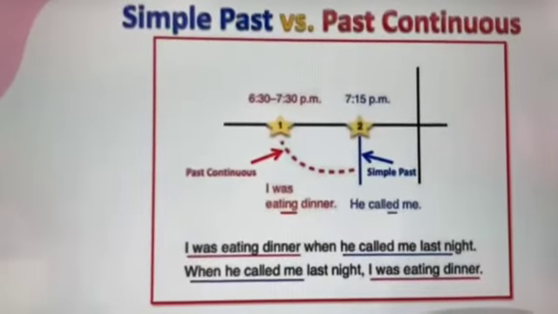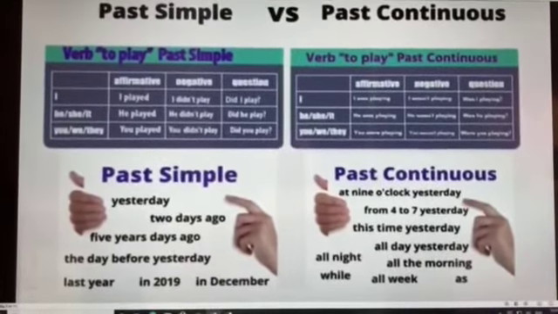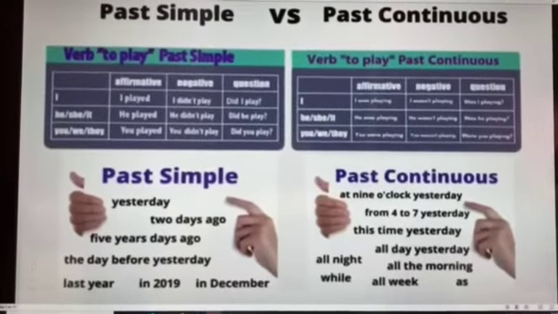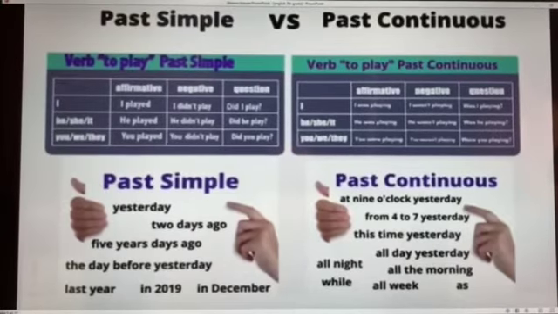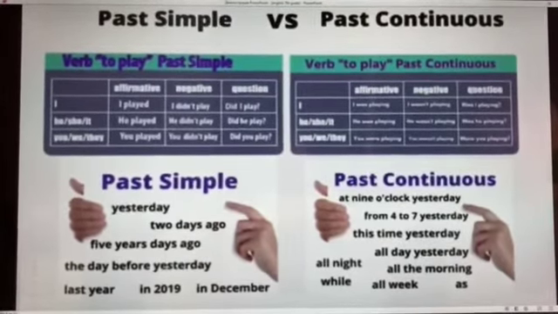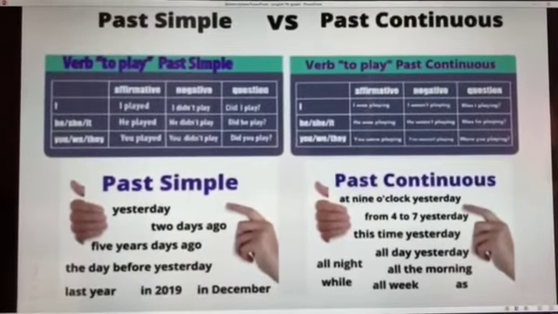Look at the table. In the table, you can see the structure of past simple and past continuous. In affirmative, subject plus verb with ending -ed or the second form of the verb. In negative, subject plus didn't plus verb. And question forms, did plus subject plus verb.